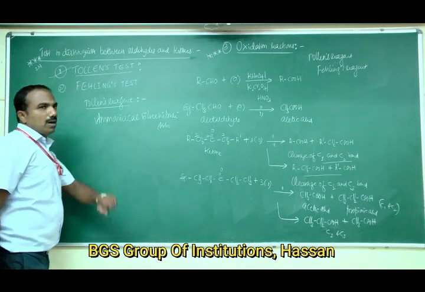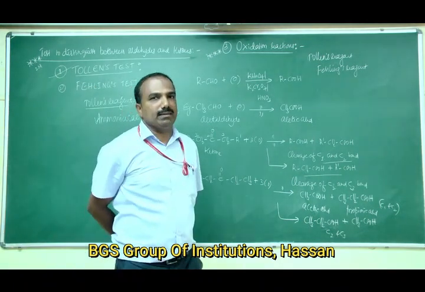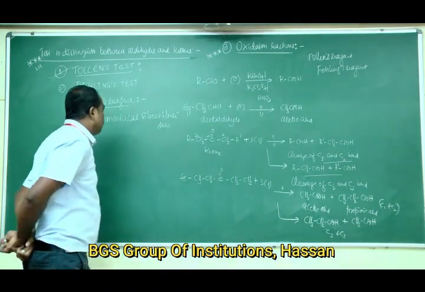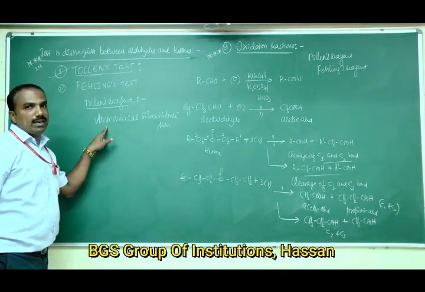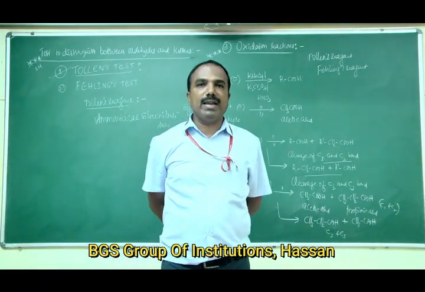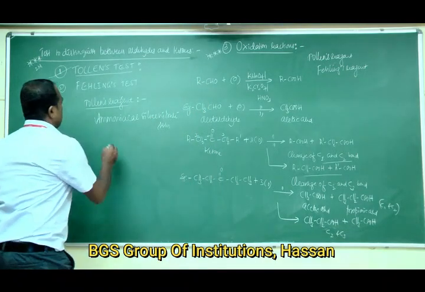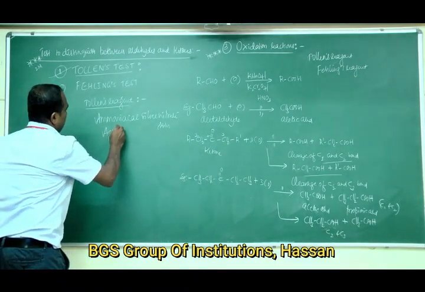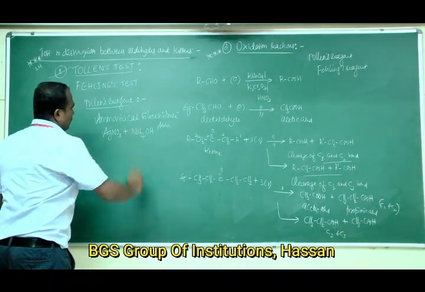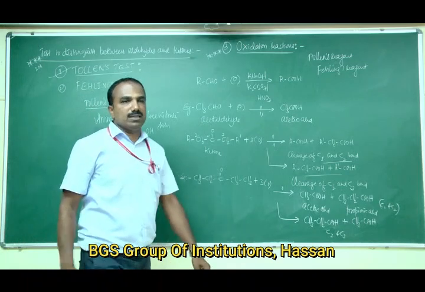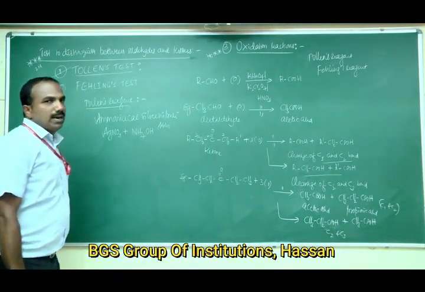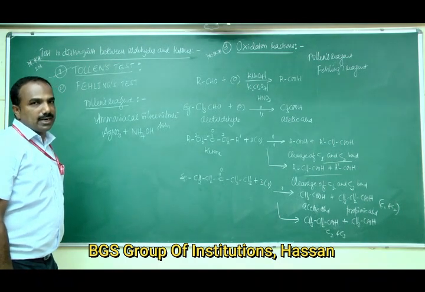How are we going to prepare Tollens reagent? Tollens reagent is prepared by dissolving silver nitrate, AgNO3, in ammonium hydroxide solution in water to give ammoniacal silver nitrate solution, called Tollens reagent.